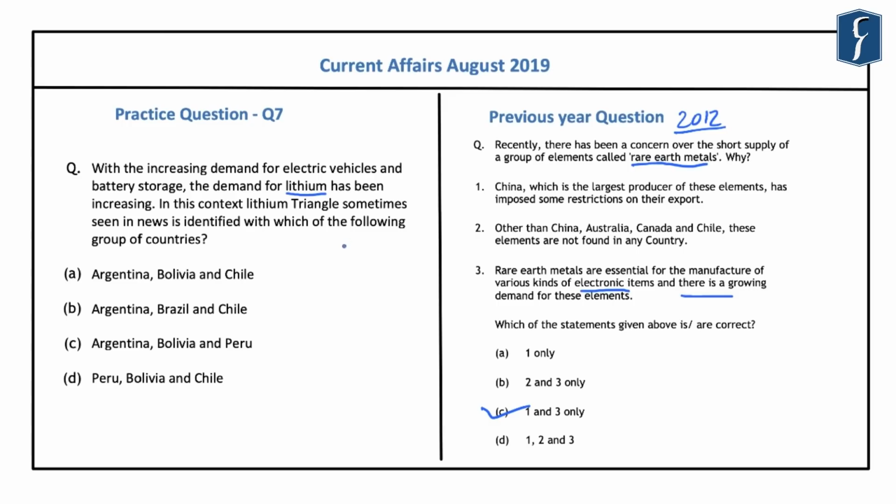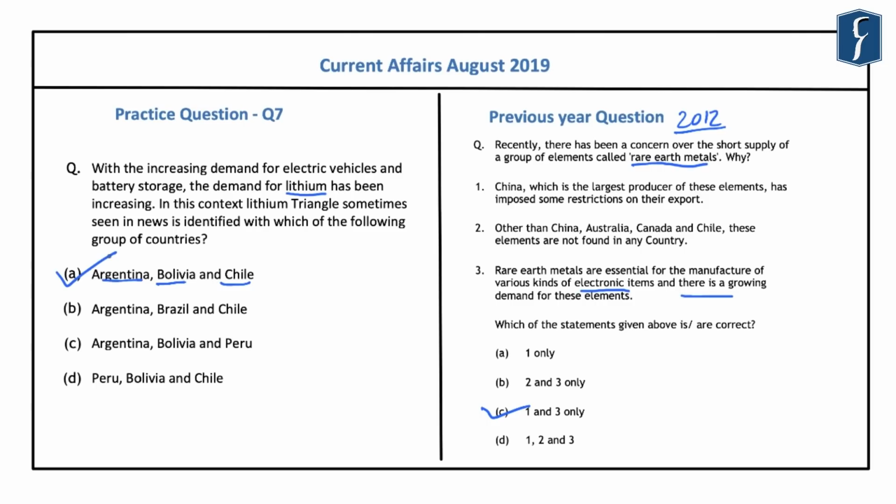Now, as there has been an increasing demand for this lithium, India does not have commercially viable lithium deposits, and as such, the recently created KABIL, or the Khanij Bidesh India Limited, is trying to acquire the mines of cobalt and lithium in South America. And this lithium triangle is related to a group of countries which is located in South America. And these countries are Argentina, Bolivia and Chile. And hence the correct answer here is A, that is Argentina, Bolivia and Chile are popularly known as the lithium